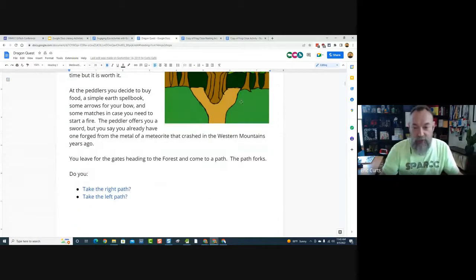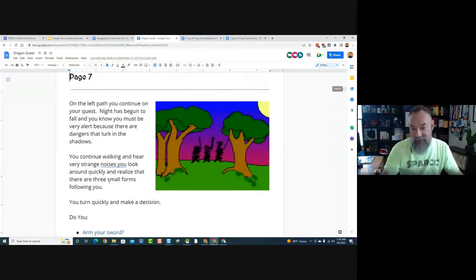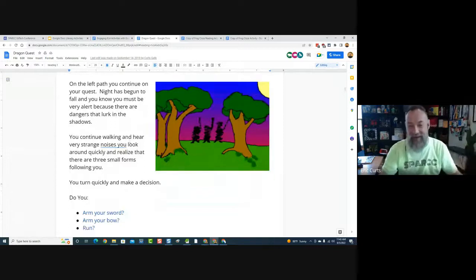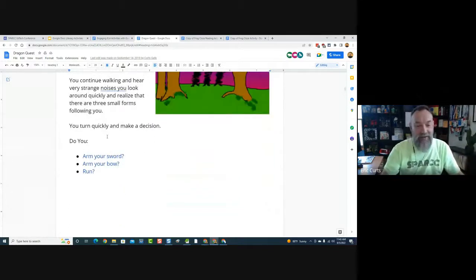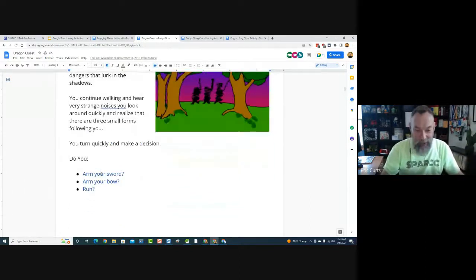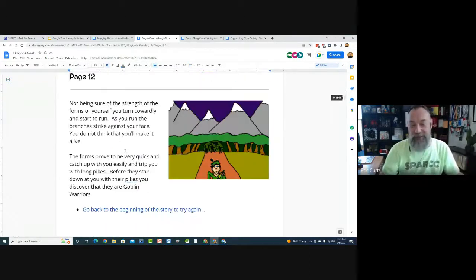And okay, I come to a fork in the path. Do I take the right path? That's page 6. Do I take the left path? That's page 7. Well, let's go left. So I choose page 7. Now I read through all of page 7 and I come across shadowy figures. So what do I do? Do I arm my sword? That's page 10. Do I arm my bow? That's page 11. Do I run? That's page 12. Oh, I'm going to run. And unfortunately, turns out they were goblin warriors and they get me.